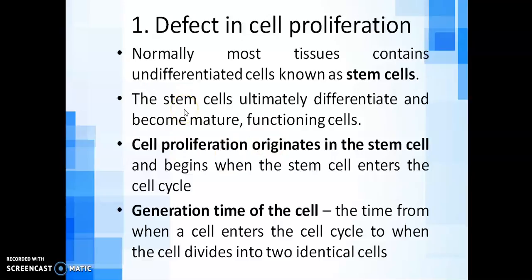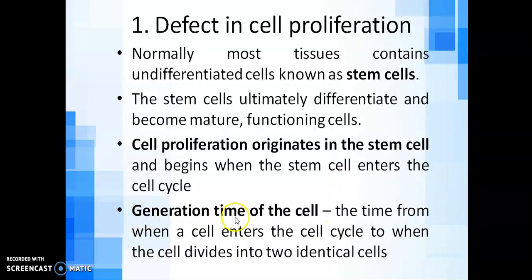So while dealing with this, you have to understand four main headings. That is one is generation time of the cell, contact inhibition, pyramid effect, and doubling time. So we should know about these things.